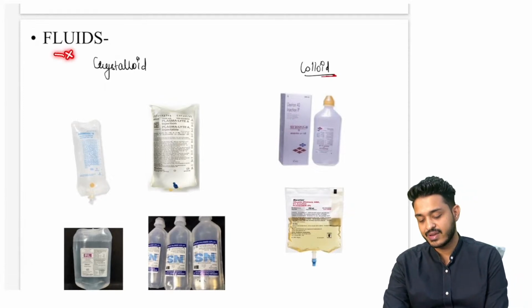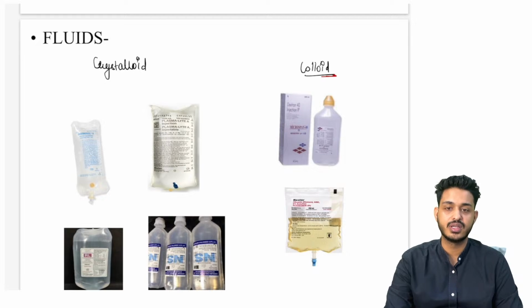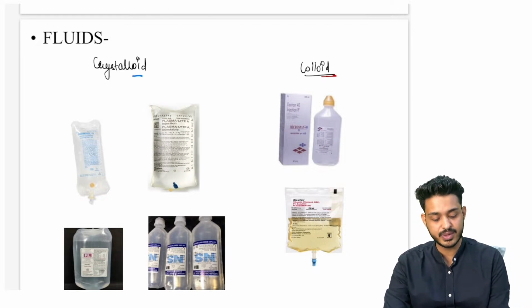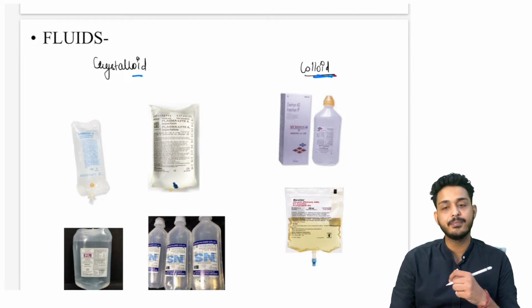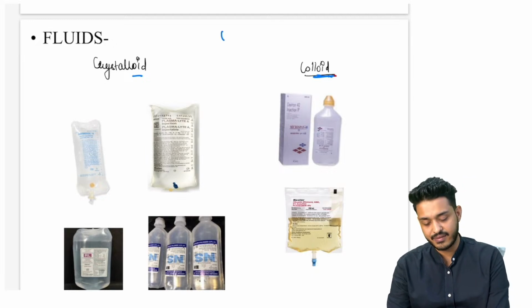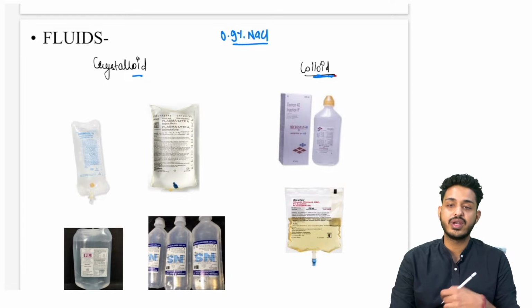Now we are having what? Fluids. Now we are having last things, that is going to be your fluid. So we are having two types of fluids. One is going to be crystalloid, another one is going to be colloid. Crystalloid हो सकता है, कोलोइड हो सकता है, right. Crystalloid, colloid, like you must have seen, like we are having 0.9% NaCl. तो ये 0.9 ही क्यों लिखा हुआ है? 0.9 का मतलब क्या है?